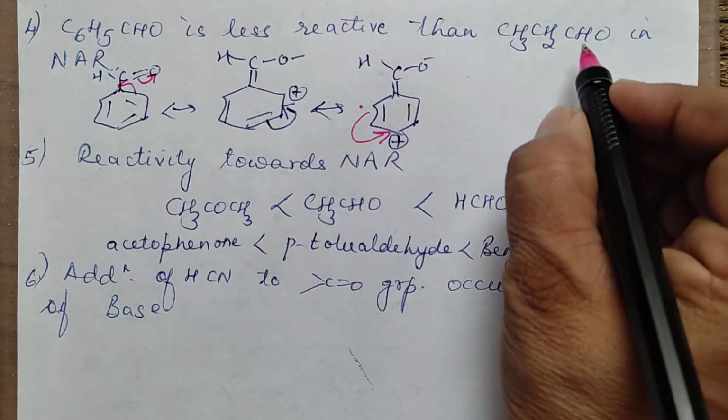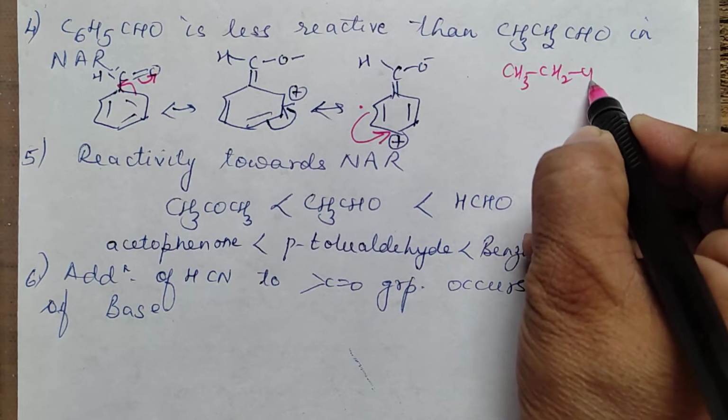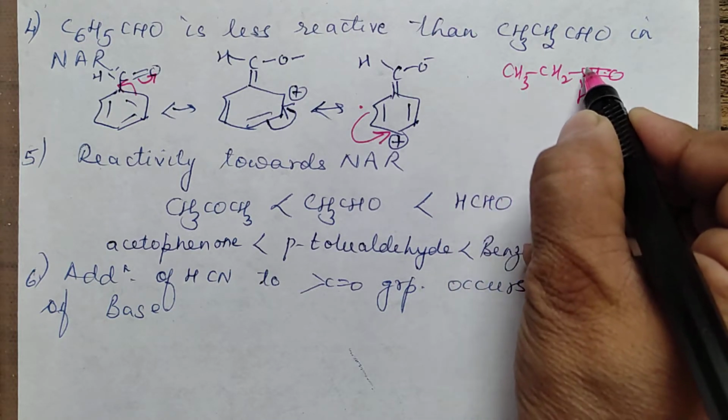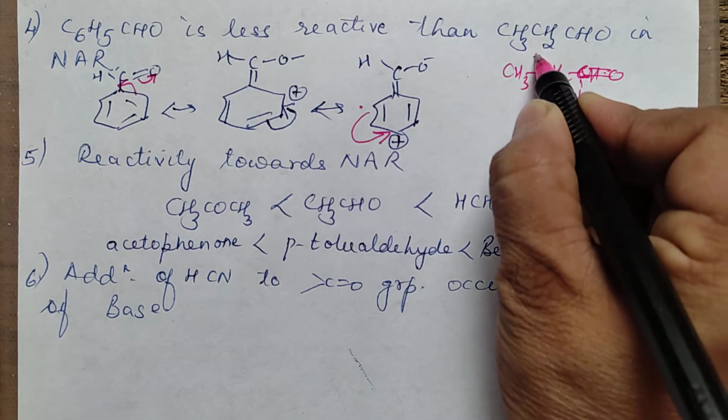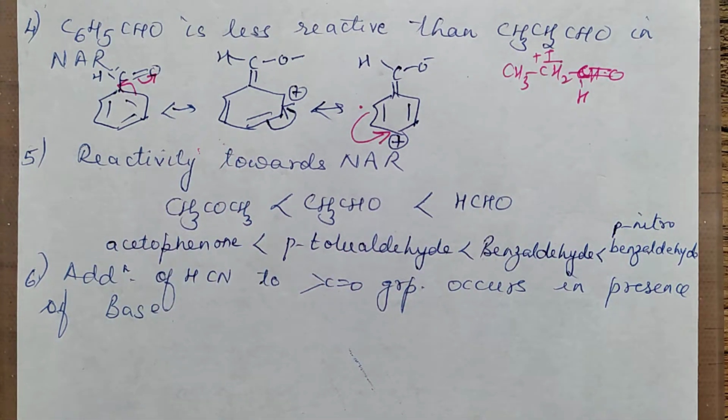In this propanal, what is there? CH3, CH2, C double bond O, and this is there. This is pushing electrons towards it. Of course, we say there is plus I effect, but in benzaldehyde this is the resonance effect. Due to the resonance effect, the positive charge is decreased to a greater extent than in the propanal example. Right? Now, these are again two important questions. I have placed them in order, but I'll explain it.